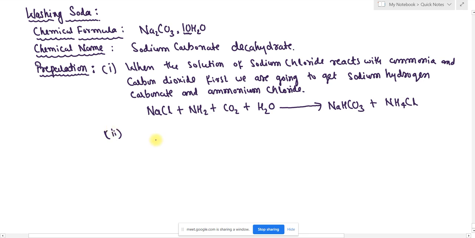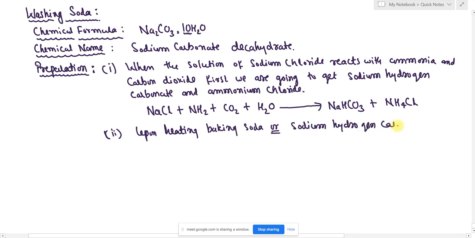Next, we are going to heat this. Upon heating, this baking soda, also known as sodium hydrogen carbonate, we get sodium carbonate. First, we are going to write the reaction.